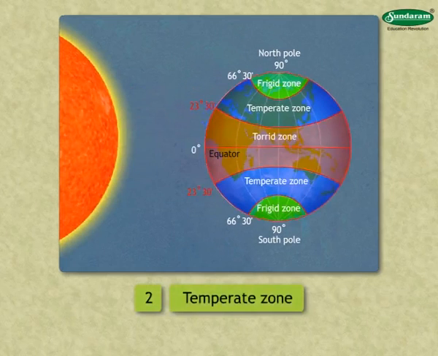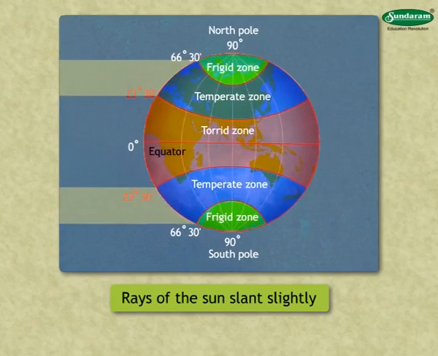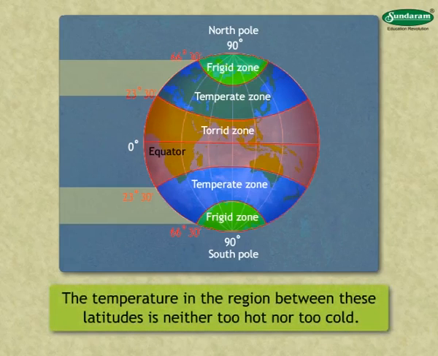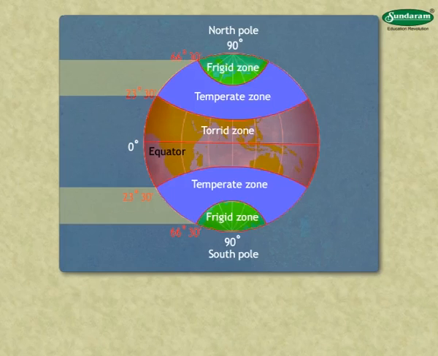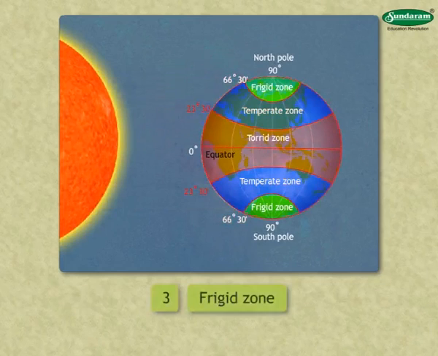2. Temperate zone. Rays of the sun slant slightly between 23 degrees 30 minutes and 66 degrees 30 minutes latitudes in both the hemispheres. Hence, the temperature in the region between these latitudes is neither too hot nor too cold. That is why it is called the temperate zone. 3.